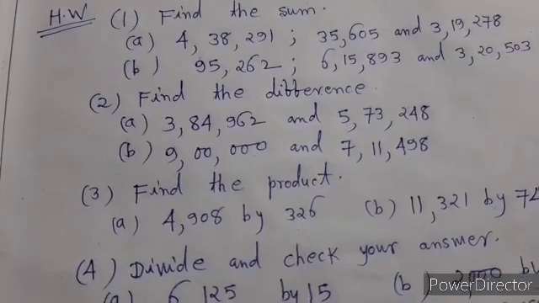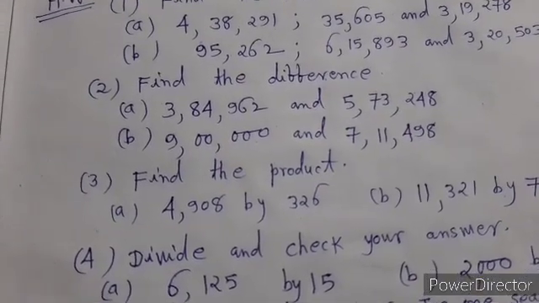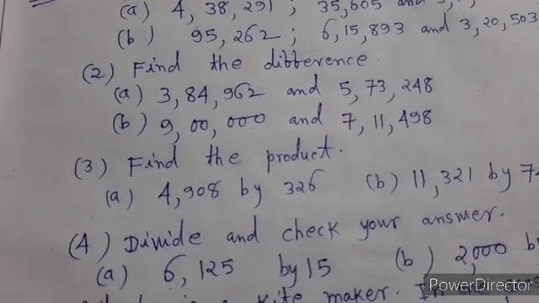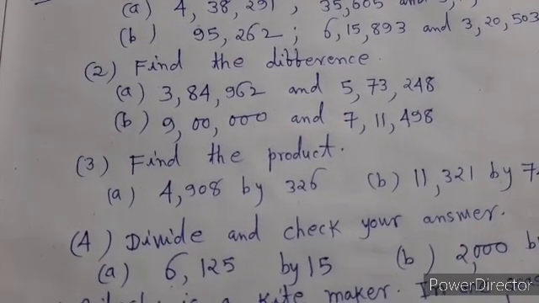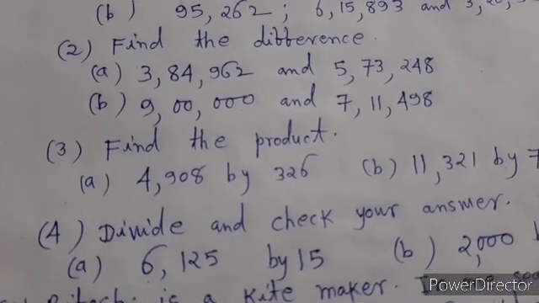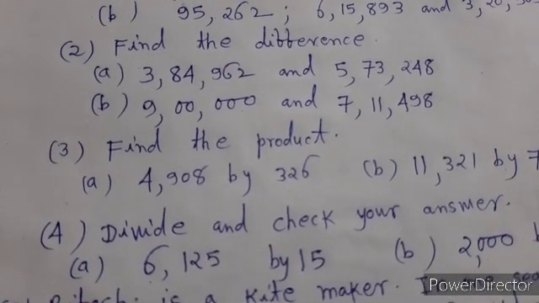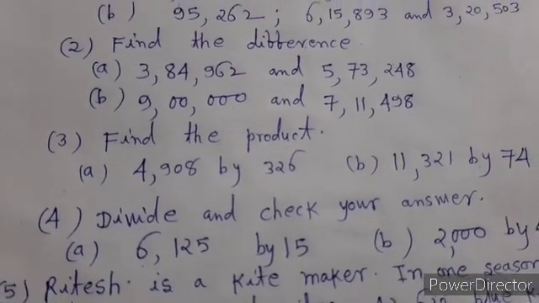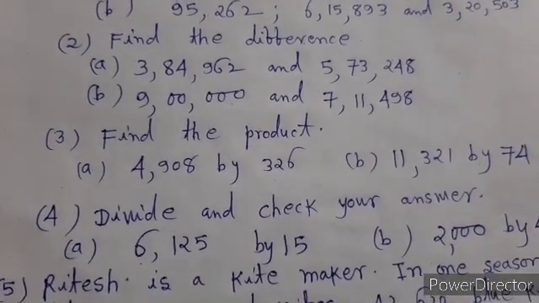Question 2. Find the difference. A: 3,84,962 and 5,73,248. In question B, 9 lakh and 7 lakh 11,498. In question 3, find the product.